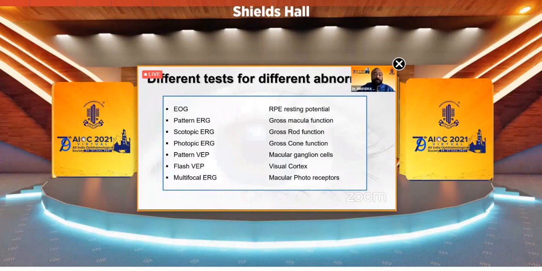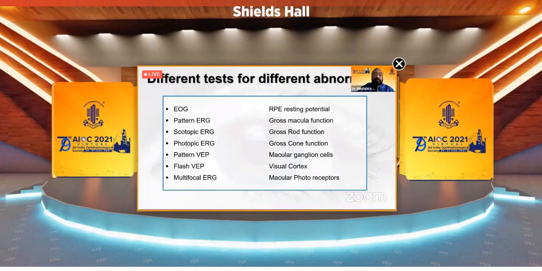Now, EOG, the stimulus comes from the RPE resting potential. It tells you the condition of the RPE. If you're doing pattern ERG, it tells you gross macular function. If you're doing scotopic ERG, it tells you gross rod function. In light adapted conditions, photopic ERG, it tells you gross cone function.